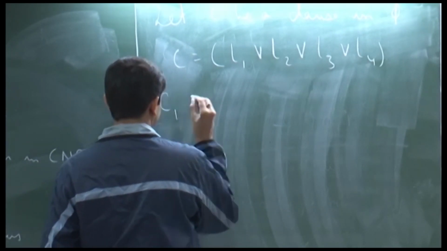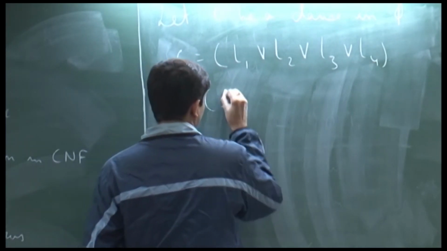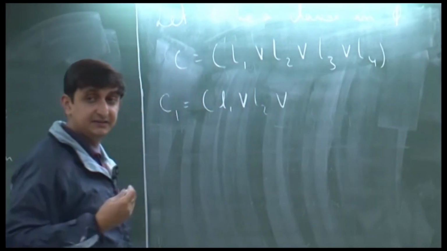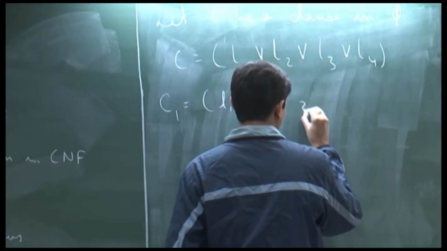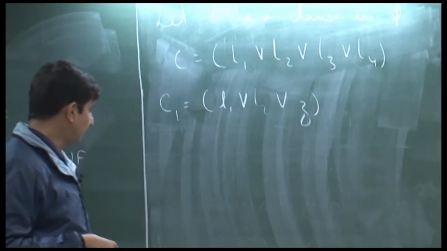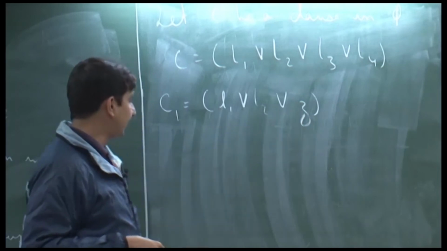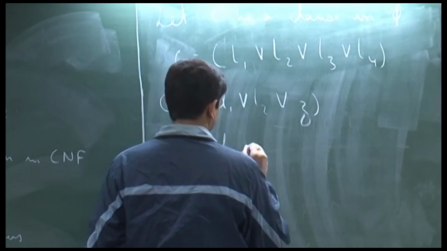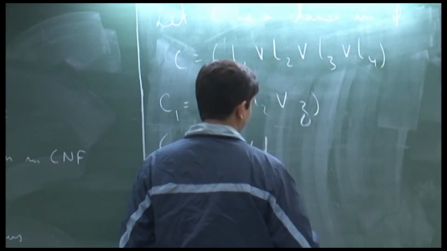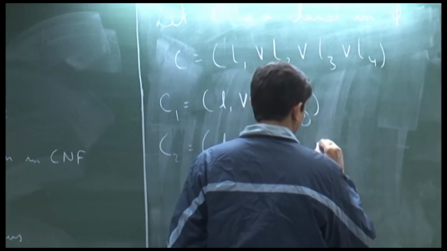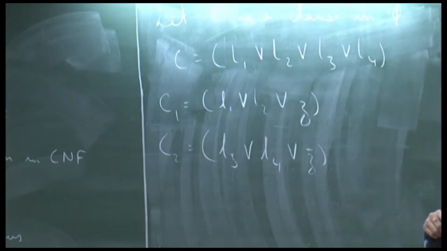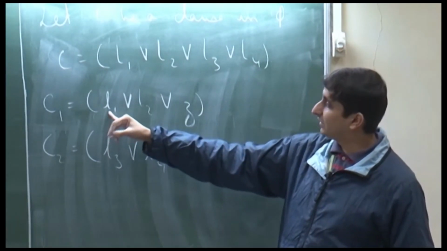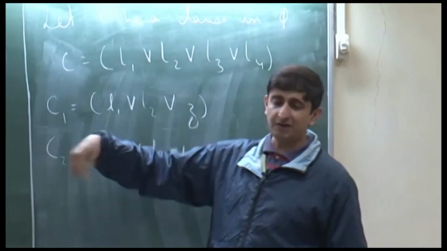We construct a clause C1 which is L1 or L2 or Z, where we introduce an additional variable Z, and we construct another clause C2 which is L3 or L4 or the negation of Z. A literal, by definition, is either a variable in the formula phi or its negation.